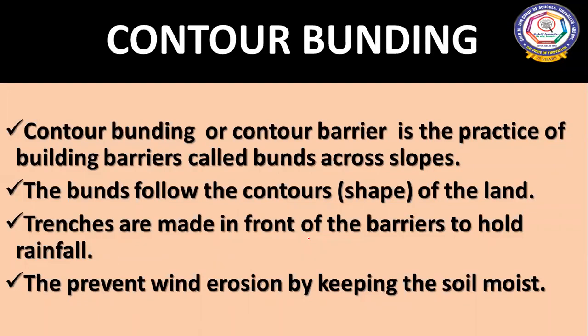Next one is contour bunding. Contour bunding or contour barrier is the practice of building barriers called bunds across the slopes. These bunds follow the contour shape of the land, children. Mostly trenches are made in front of the barriers to hold the rainfall. So this will prevent erosion by keeping the soil moist.